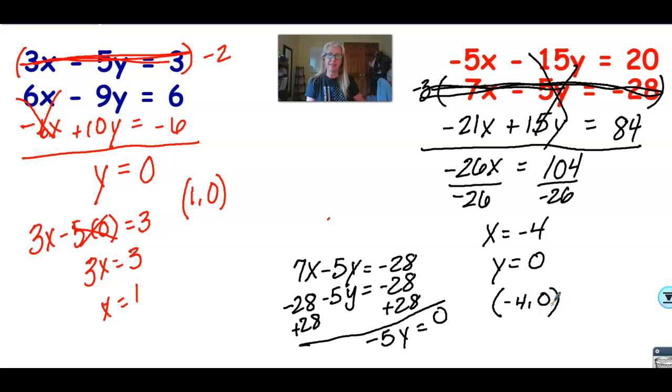Well, I hope you got this. I hope you understand it, and I hope that it's easy for you. But if it's not, you know you can reach out to me anytime. Email. I've given you all my phone number. You can text me. You can call me. I'll be there to help you.